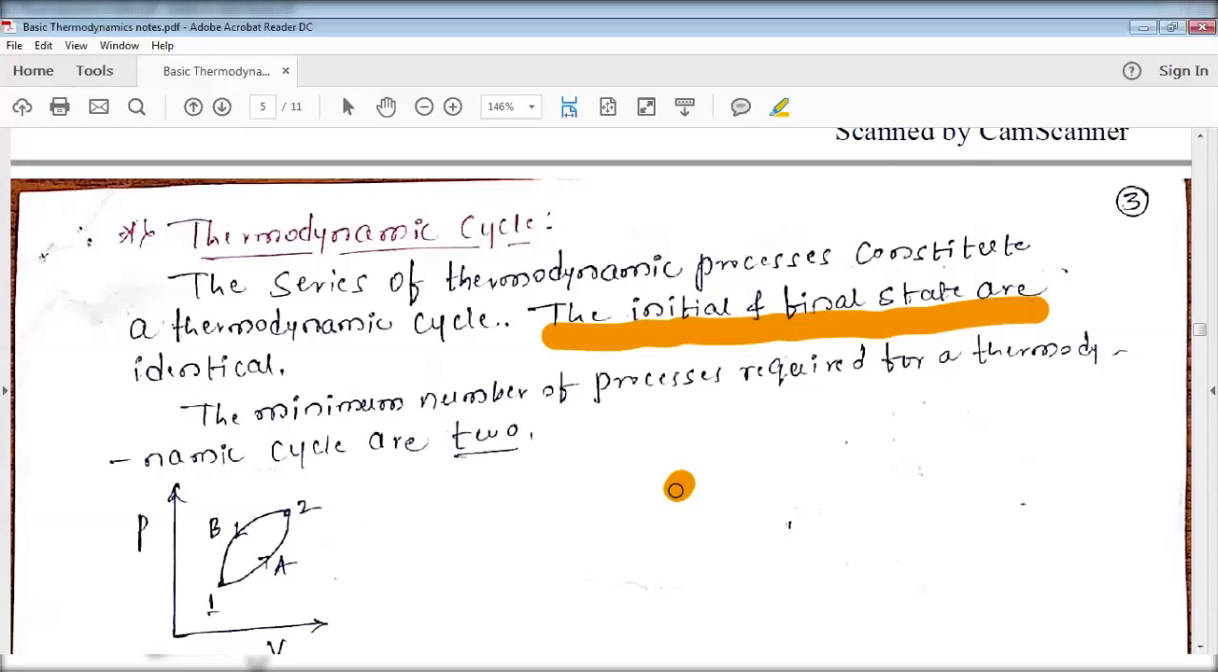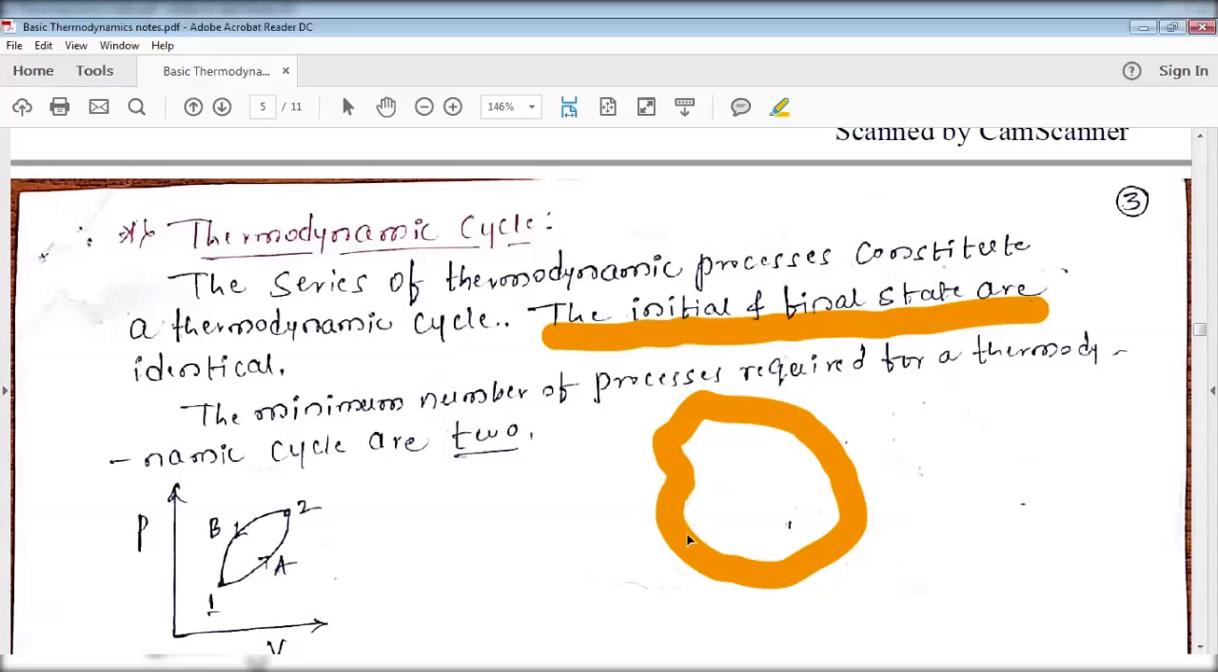How to construct a cycle? Starting from the first point: one process, second process, third process, fourth process, fifth process, n number of processes. Finally, it reaches its original state. Yes, this is one cycle, and it has n number of thermodynamic processes. Again the definition: the series of thermodynamic processes constitutes a thermodynamic cycle, but the initial and final states are identical, the same.